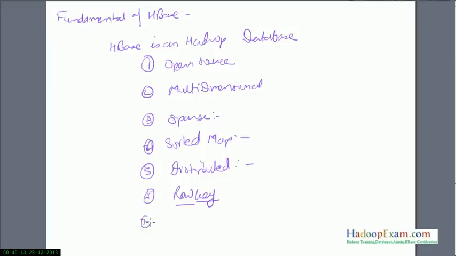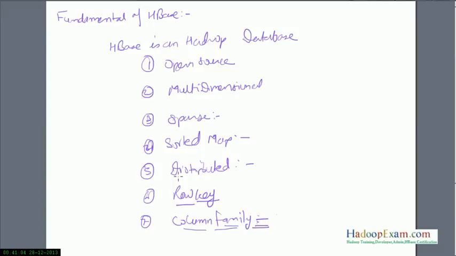And next, it's a column family database. We have already explained what column family is in our previous module, so you can watch it again if you have not gone through it in detail. We will also see a little bit over here what a column family is.